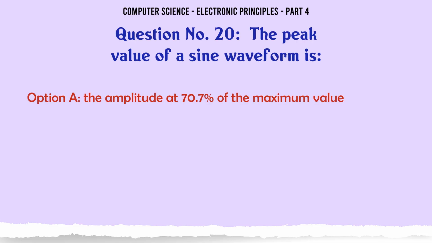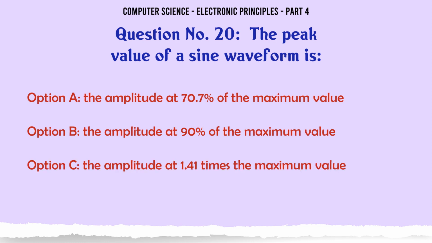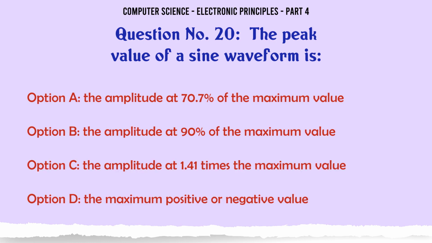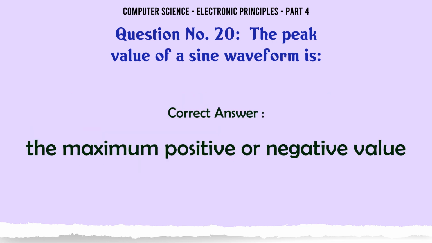The peak value of a sine waveform is A. the amplitude at 70.7 of the maximum value. B. the amplitude at 90 of the maximum value. C. the amplitude at 1.41 times the maximum value. D. the maximum positive or negative value. The correct answer is the maximum positive or negative value.